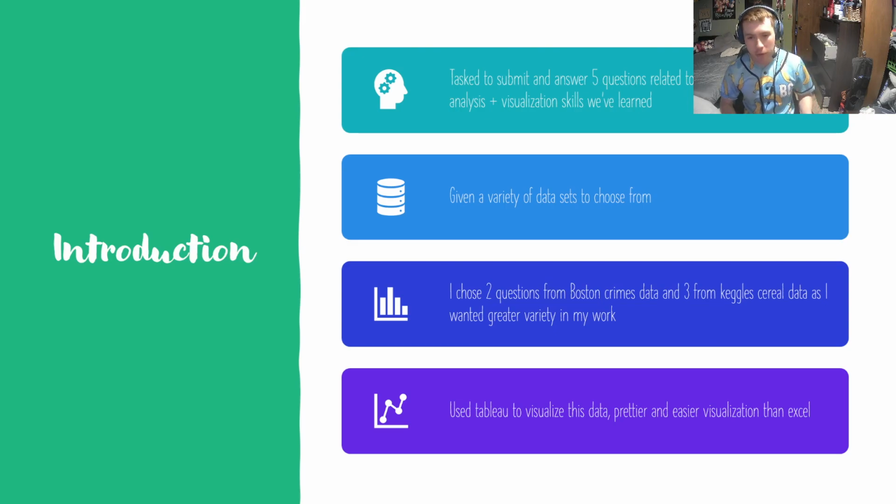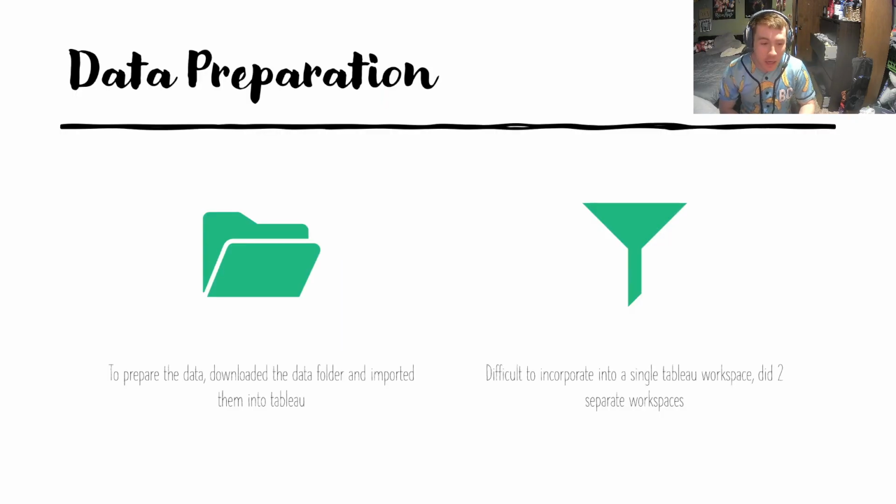Now, given all the variety of data sets we have had, I wanted a little bit more than just to work on one. I wanted to maximize my practice with Tableau. So I chose Boston crime data. I'm doing 2 questions from that, as well as Kaggle cereal data, because I really wanted to hone my skills. We are presented the option of Excel or Tableau, and I thought Tableau would be the best visualization, so that's why I decided to roll with it. As for the data preparation, it was pretty simple.